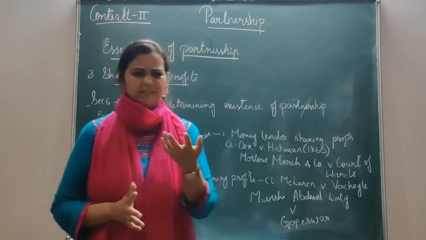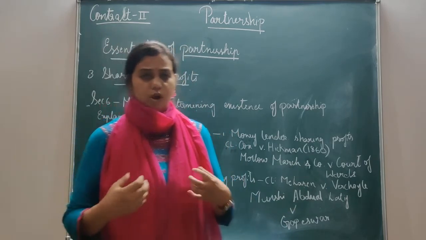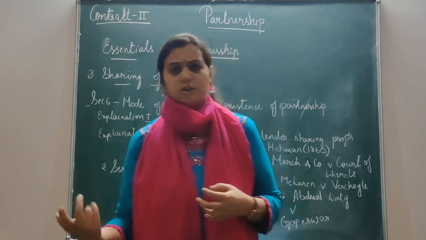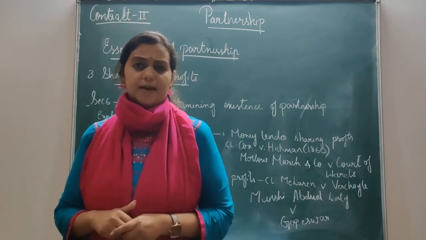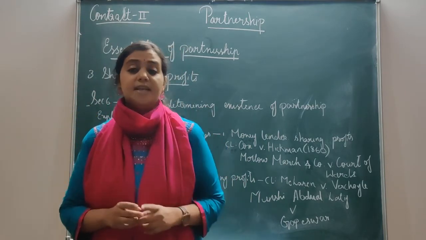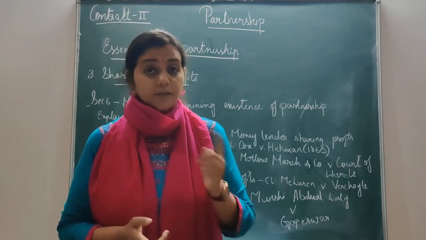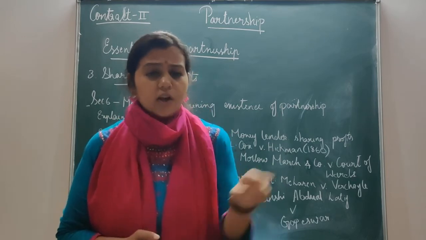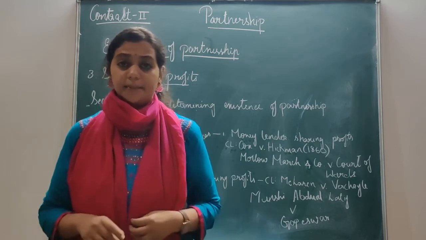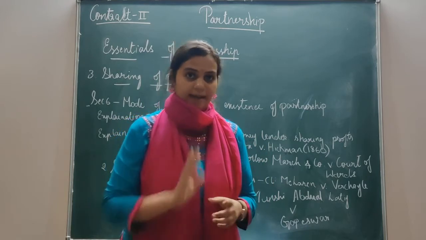There was a limited company, we'll consider it as ABC Limited Company, and this person A had undertaken a job of loading and unloading the railway wagon, loading the goods and unloading the goods. And this person A was appointed by B, and this person B was paid 75% of the profits for this job. As well as he was told that in case if there is any loss, if you don't do your work properly, you will also be liable for the losses. There was an agreement between B and the other party, and B appointed A for that work.